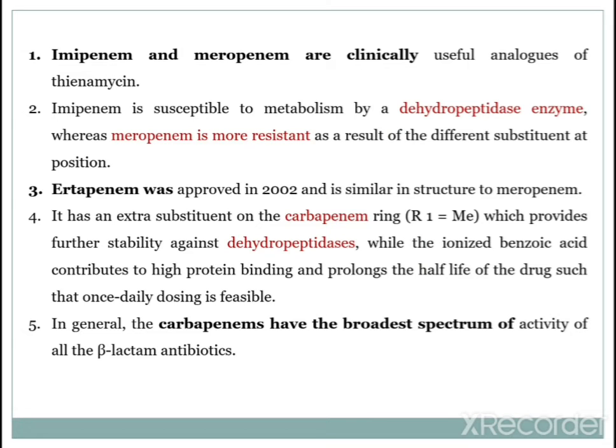So tebipenem... so ertapenem was approved in 2002 and has a similar structure to meropenem, with an extra substituent on the carbapenem ring, R1 equal to CH3, a methyl group, which provides stability against dehydropeptidase, because imipenem is susceptible to metabolism by the dehydropeptidase enzyme. So the methyl group provides stability against the dehydropeptidase enzyme.